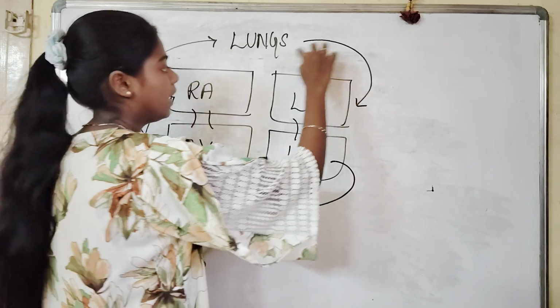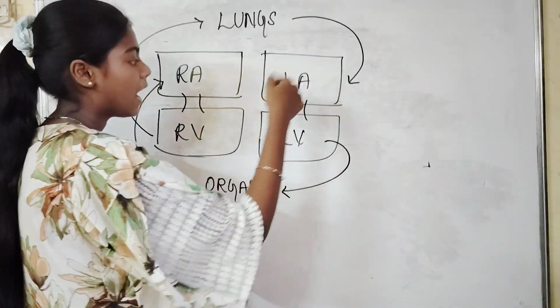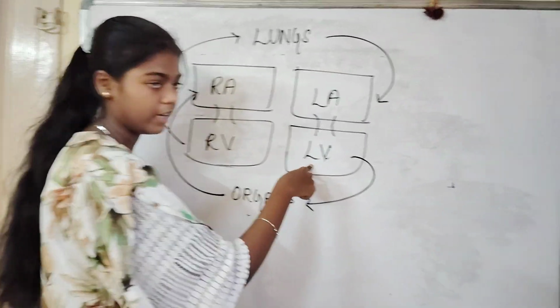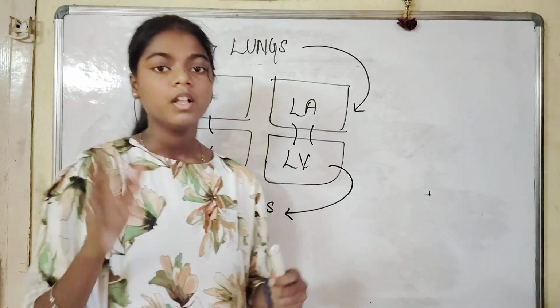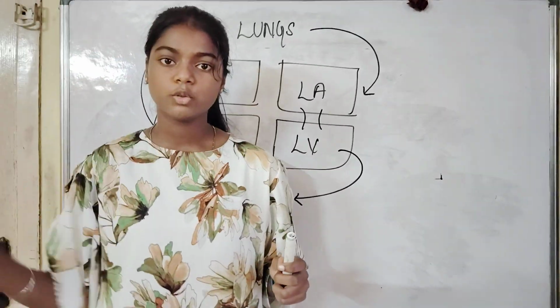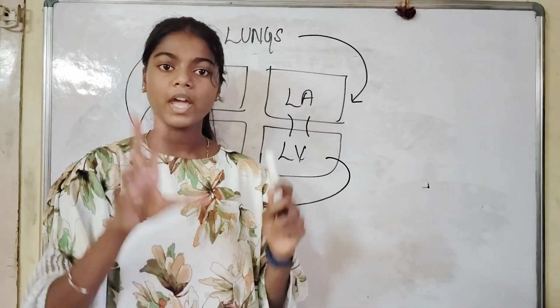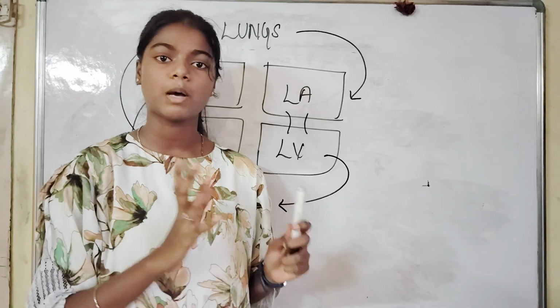Same as before, the oxygenated blood goes to the left atrium and through the mitral valve it goes to the left ventricle. This is the process. The blood which travels through the heart twice to make one circle is called double circulation.